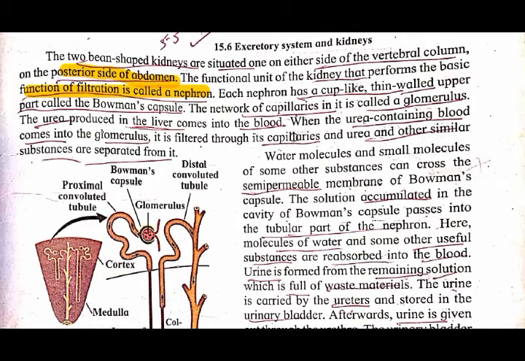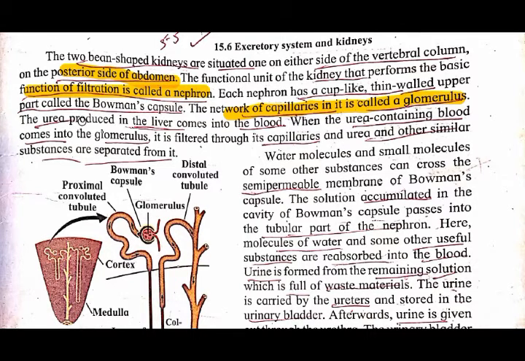Now how is this filtration work done? Each nephron has a cup like structure, a thin walled upper part. This upper part, which is thin walled, is called the Bowman's capsule. In this Bowman's capsule there is a network of capillaries, called the glomerulus. Capillaries are present here, a network of capillaries, called the glomerulus.